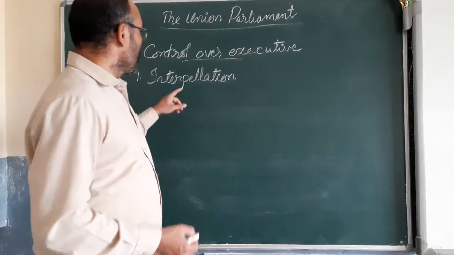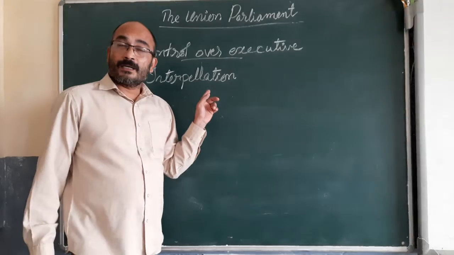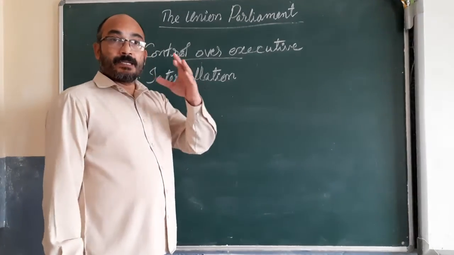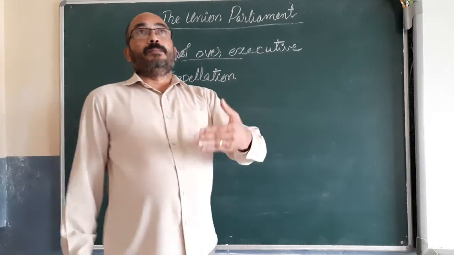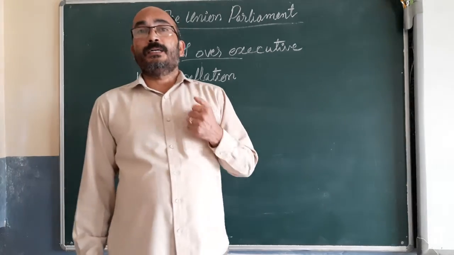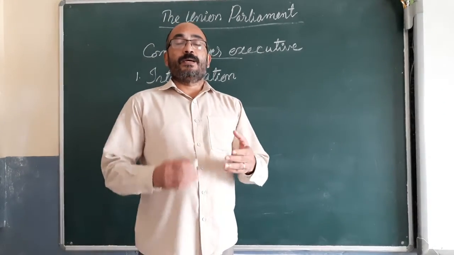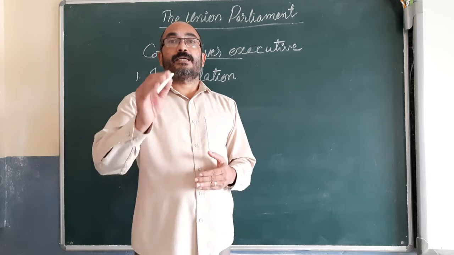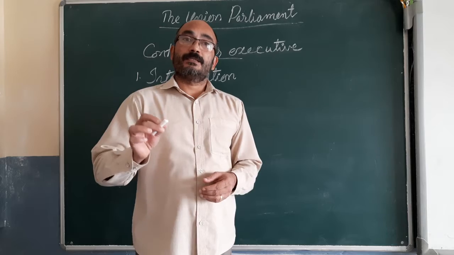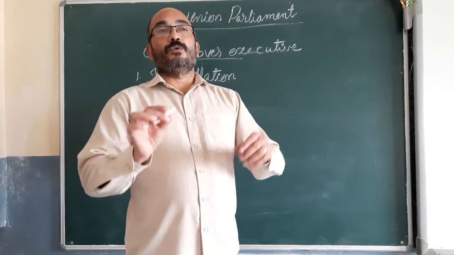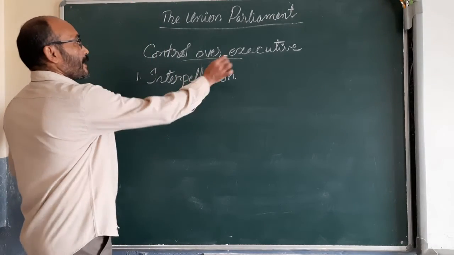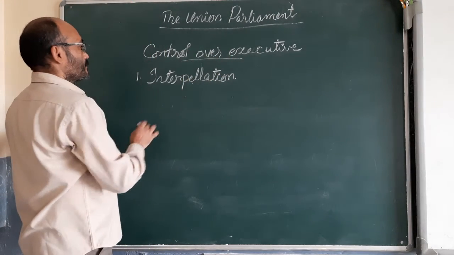And the right of the member to ask questions from the government is known as interpellation. In interpellation, the members of the Lok Sabha obtain information from the executive. So this way, by asking questions, they are checking the executive. By asking questions, they are exercising control over the executive. So one of the methods to control the executive is interpellation.